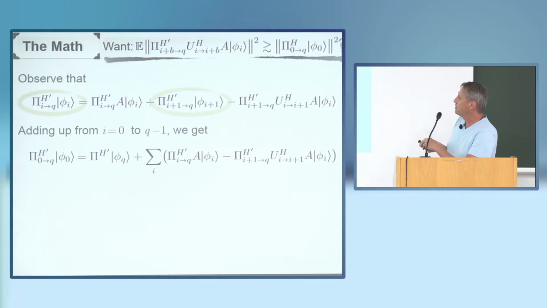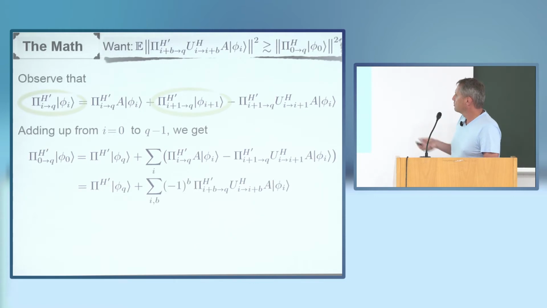I mean, this term with I being 1 equals this term with I being 0, so they're going to cancel each other out. So the only terms that survive are the extreme cases here when I is 0 and here when I is q minus 1. And the other two terms here I just add up. And the sum I can write slightly more compactly in this form.